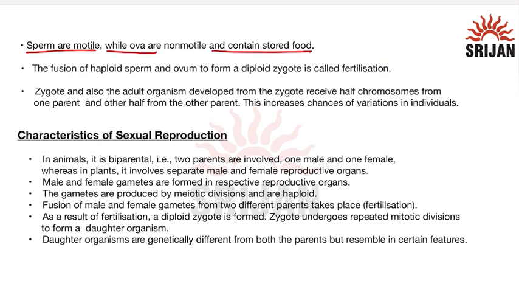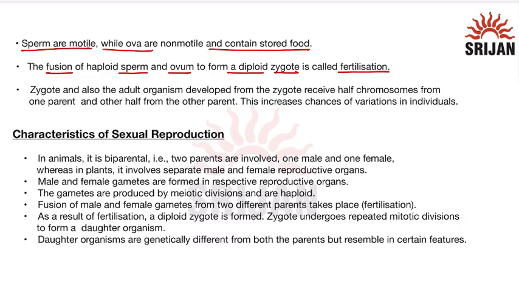Sperms are motile because they have flagella, which help them to move. The fusion of a haploid sperm and ovum forms a diploid zygote, and this is known as fertilization. The adult organism that develops from the zygote receives half of its chromosomes from one parent and the other half from the other parent.